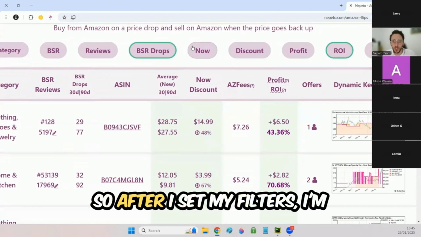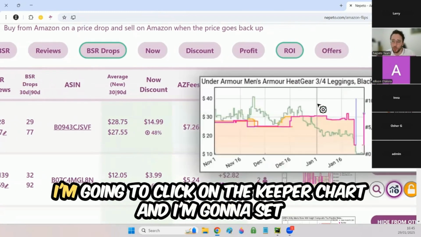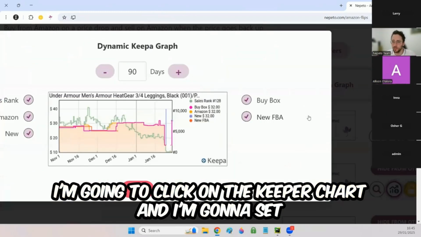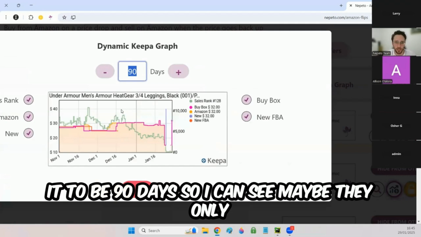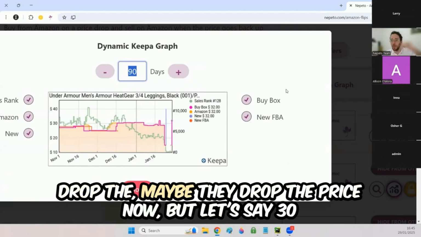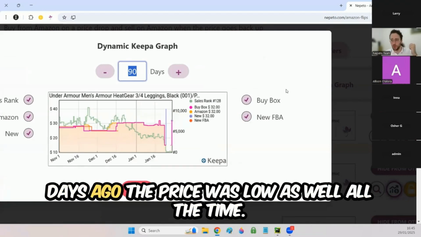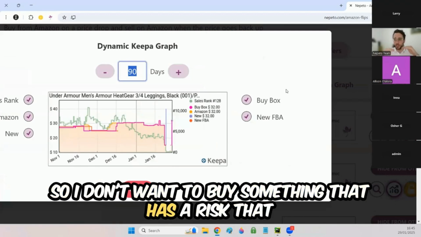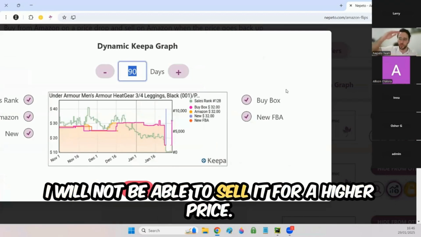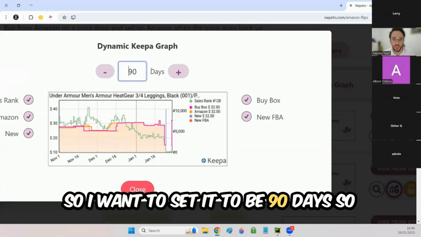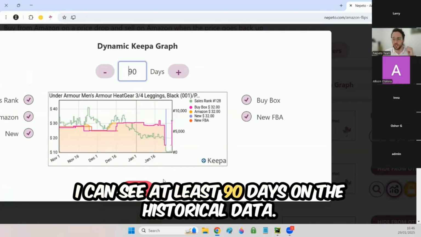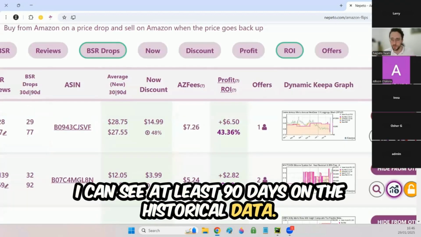Awesome. So after I set my filters, I'm going to do something that is really important. I'm going to click on the Keepa chart and set it to 90 days. So I can see maybe they dropped the price now, but let's say 30 days ago, the price was low as well. I don't want to buy something that has a risk that I will not be able to sell it for a higher price. So I want to set it to 90 days so I can see at least 90 days of historical data.